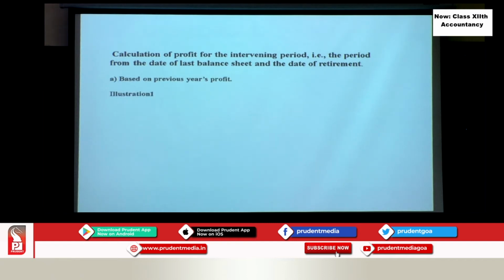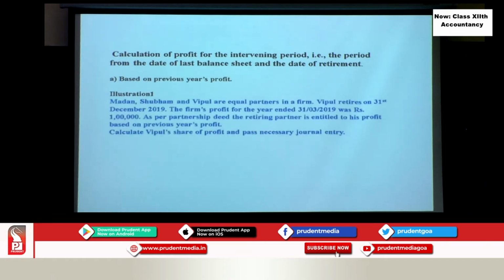Okay. Previous year's profit, let us take one example here. All of you please have a look at the problem. Now, who are the partners? Madan, Shubham and Vipul are partners, and who retires? Vipul retires. Okay. So which date does he retire? On 31st December. So this is very important. He retires on 31st December 2019.